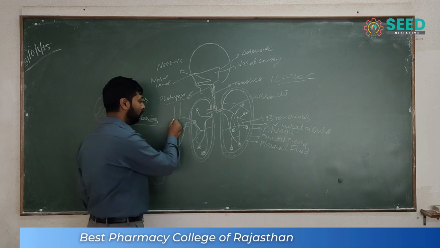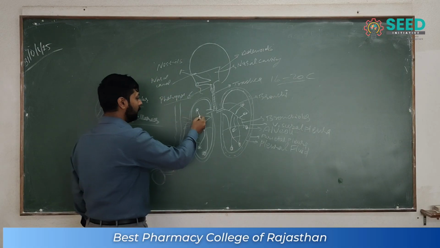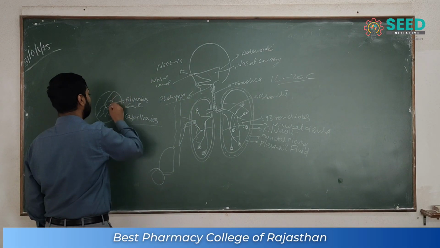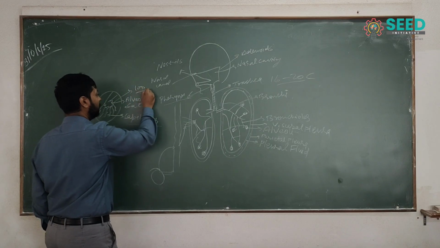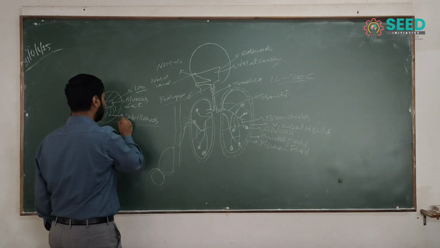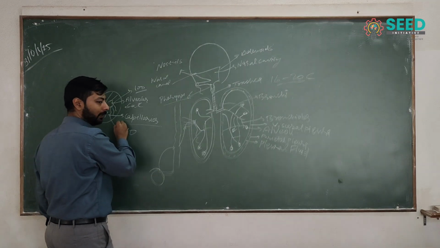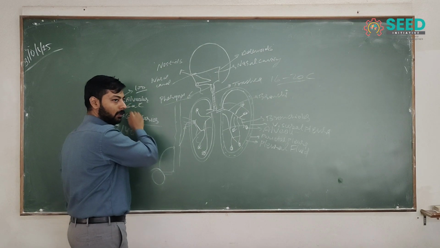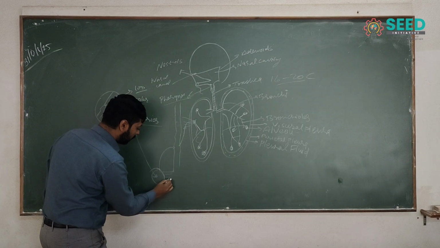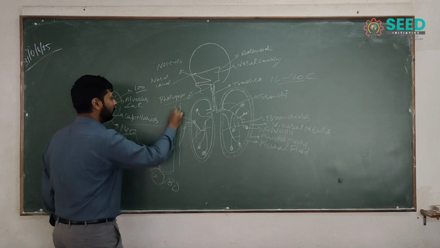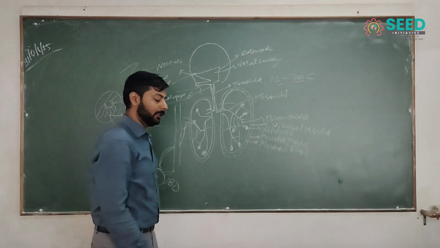It follows the law of diffusion. Because of the law of diffusion, from the alveolar sac to the capillaries, the alveolar sac has a pressure of 100 mm Hg, then it goes to the capillaries. The capillary pressure is 140, because it moves from high concentration to low concentration. In cells it is 180, and because of the law of diffusion it goes out of the body into the environment.